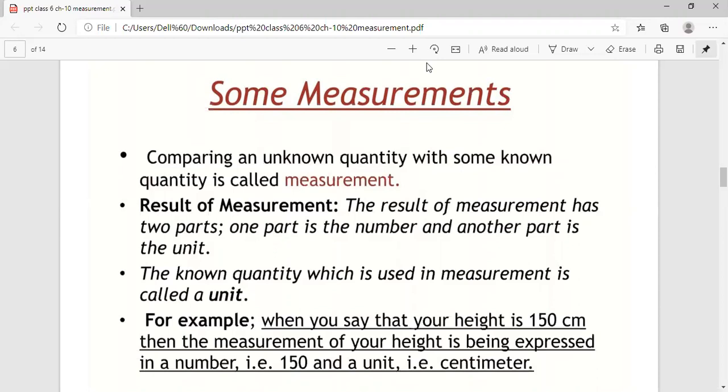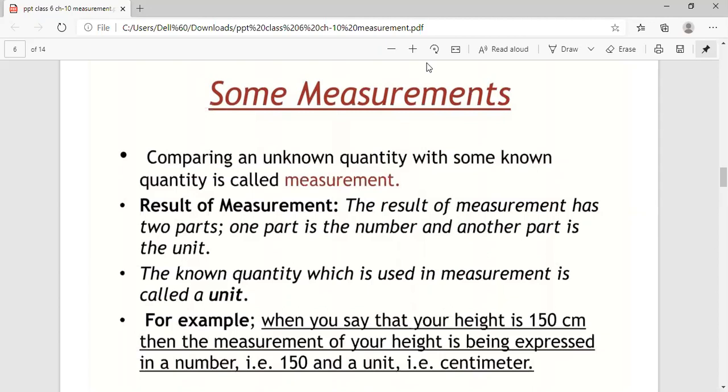Now what is the result of measurement? So it has two parts. One part is number and the other part is unit. As you say 1 centimeter, 2 centimeter, 5 centimeter. So this has been divided into two parts. One is a number, like 1 you are saying, and centimeter, that is a unit. So we can say that the result of measurement has two parts: one is a number and the other is a unit.